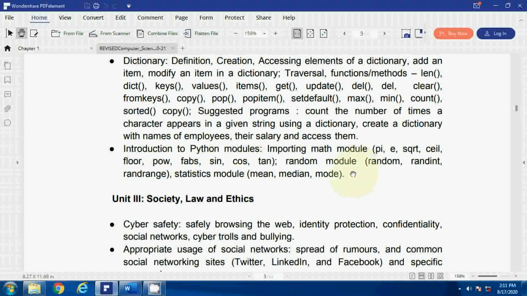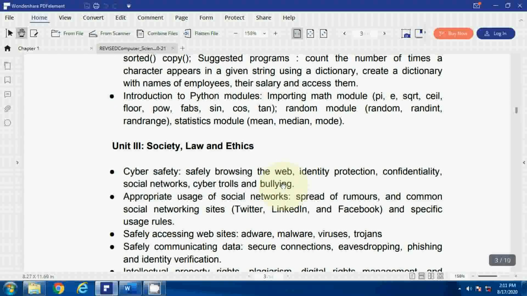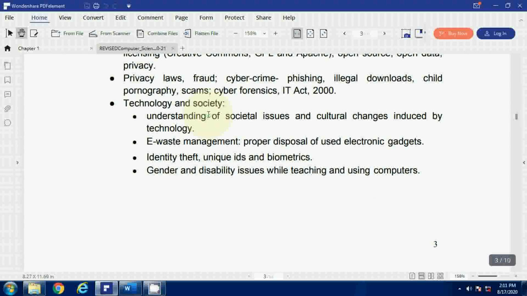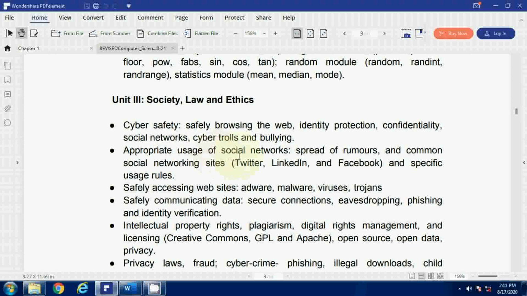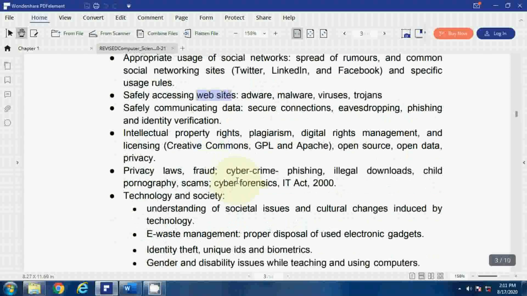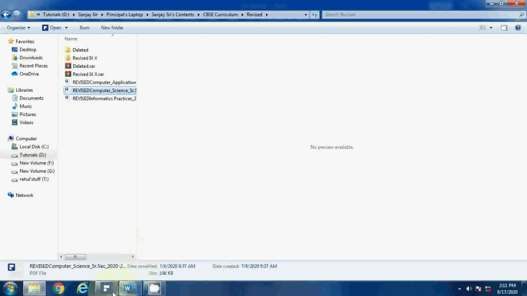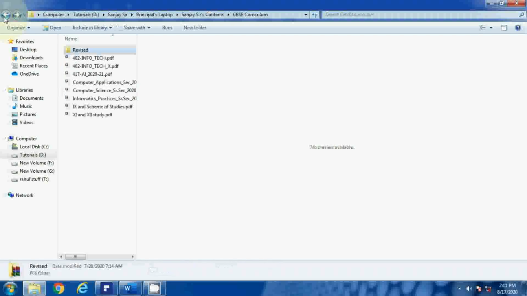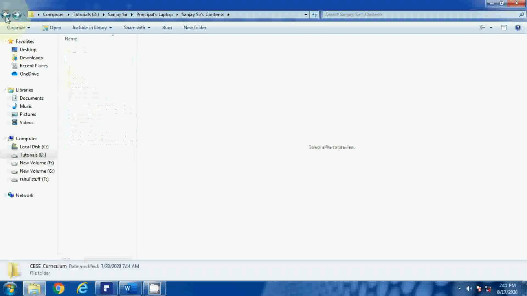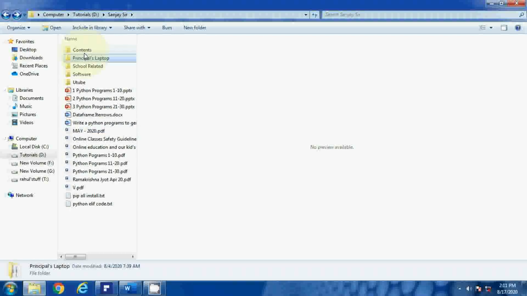In different playlists I will post all these videos. And then Unit 3, that is all about cyber safety, appropriate use of social networks, and safely accessing websites and all. We will cover that in detail. So let me begin today's topic, Chapter 1. Let me open that CBSE NCERT textbook. I have saved it in this folder, Computer Science 11.